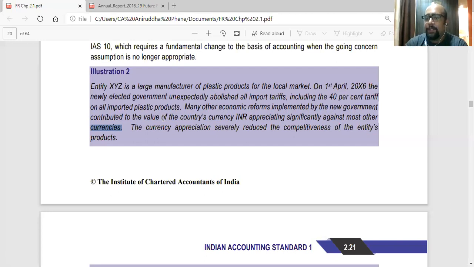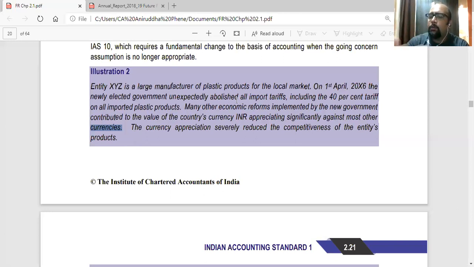So when the rupee appreciates, it is like in 60 rupees you get $1. So earlier you used to pay 75 rupees for $1. Now you are paying 60 rupees for $1. If we say the rupee has depreciated, that means you need to pay more to buy a dollar, like you have to pay 80 rupees to buy a dollar.